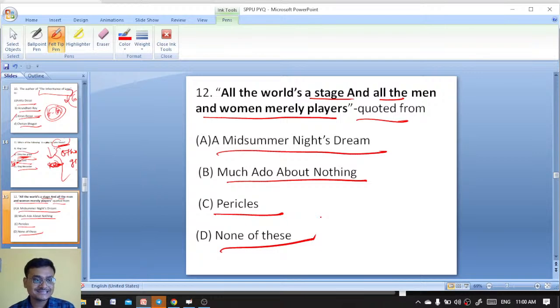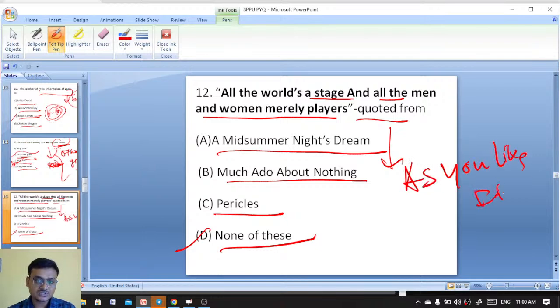So John Keats has written the play called Otho the Great. 12, D, none of these. It is actually from As You Like It. So none of these is the right answer.